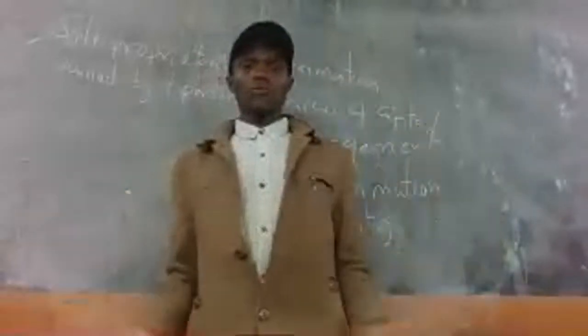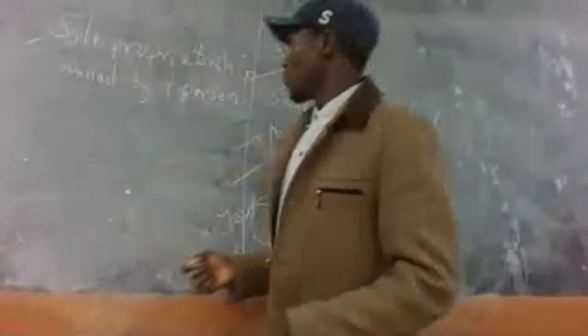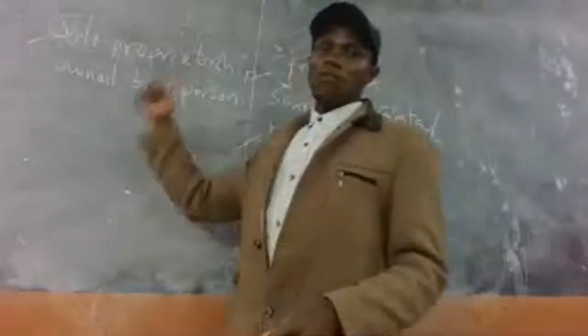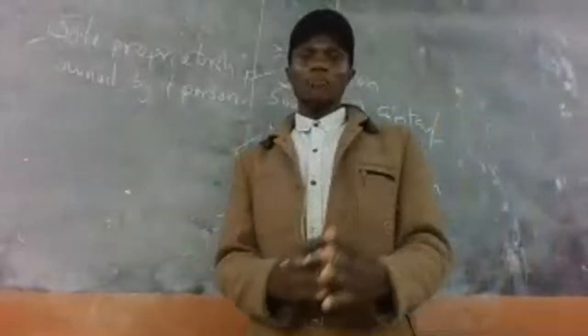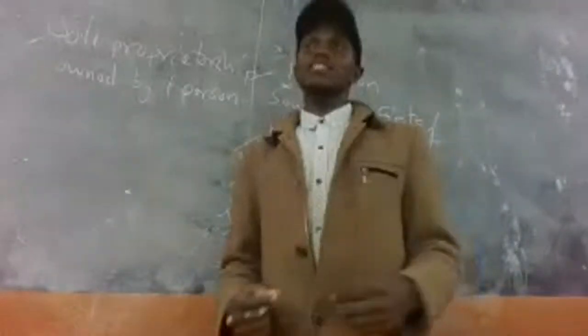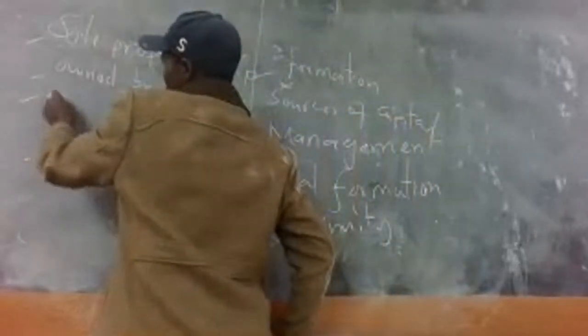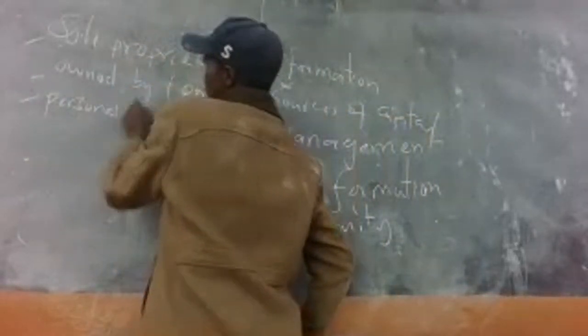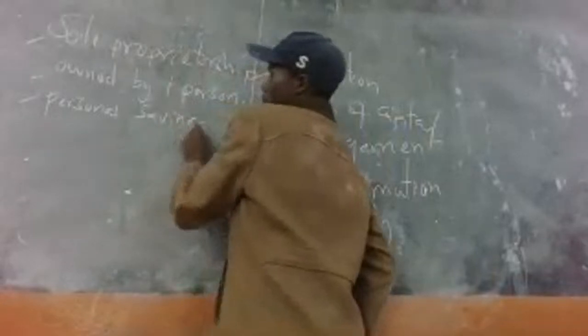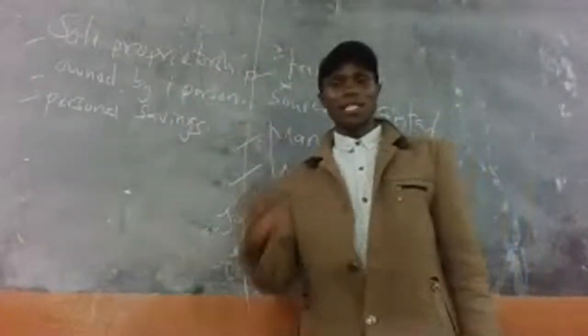So that's what is called the formation, and that is a feature of a sole proprietorship. The second feature is source of capital. We say the main source of capital for a sole proprietorship is personal savings.